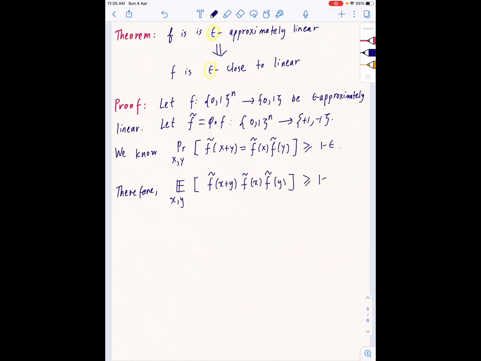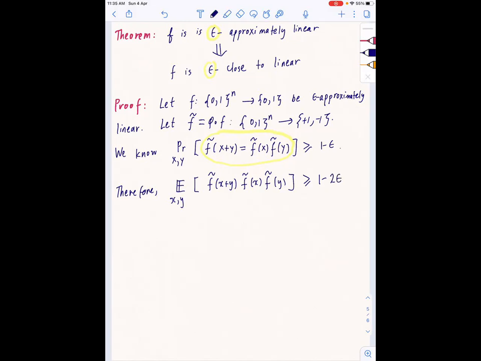One minus what? So with probability 1 minus epsilon, this condition holds. Therefore, this value inside the bracket in the expectation is +1. And with at most epsilon probability, this expression in the brackets of this expectation is -1. Therefore, the expectation is at least 1 minus 2 epsilon, right?